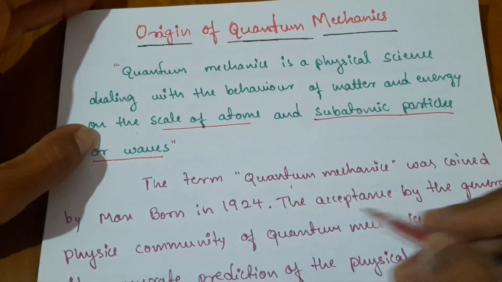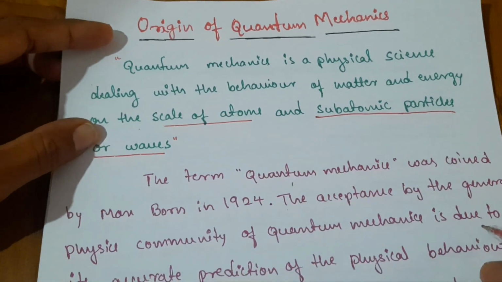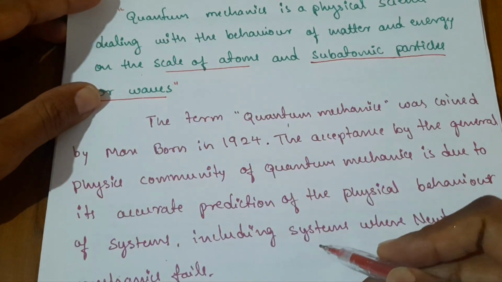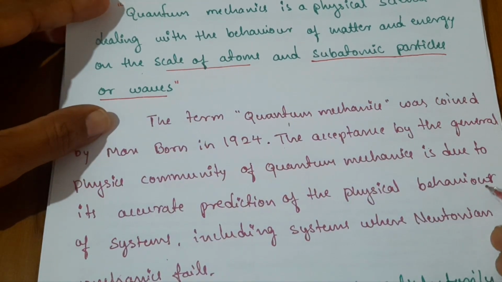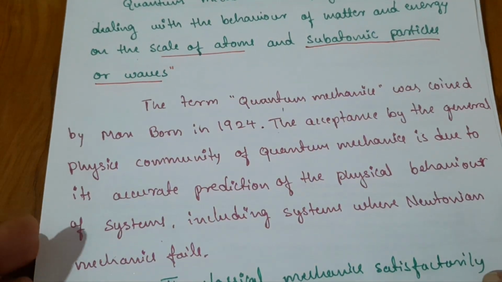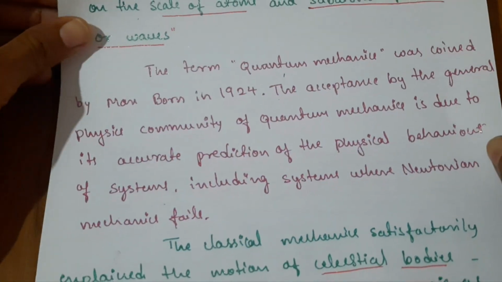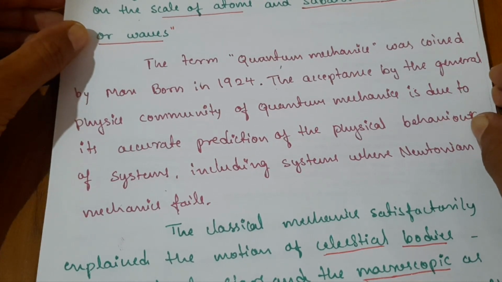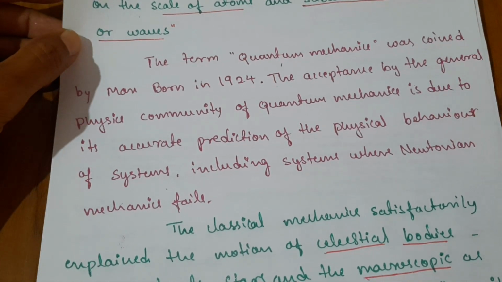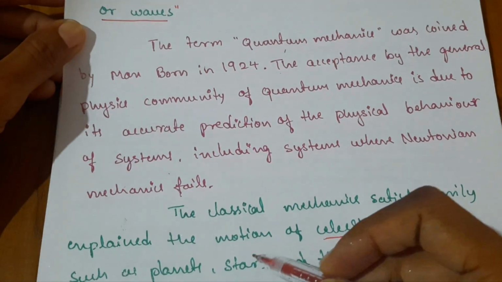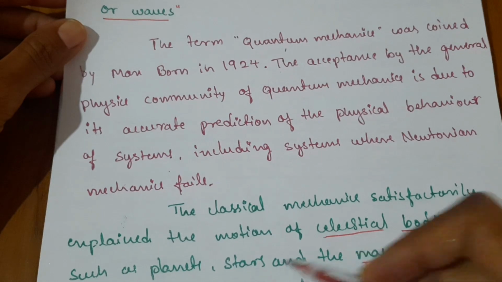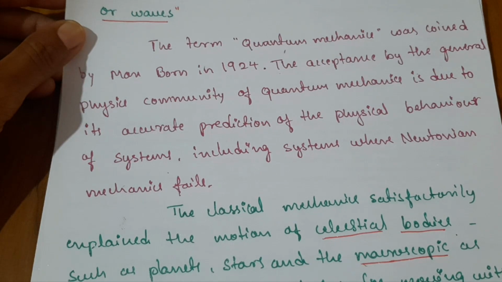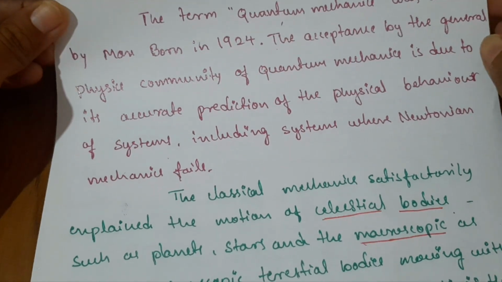The acceptance of quantum mechanics by the general physics community is due to its accurate prediction of the physical behavior of systems, including systems where Newtonian mechanics fails. This is how quantum mechanics has been introduced, because classical mechanics fails to explain some concepts related to atoms or subatomic particles. Classical mechanics satisfactorily explains the motion of celestial bodies such as planets and stars, and microscopic as well as macroscopic terrestrial bodies moving with non-relativistic speed.